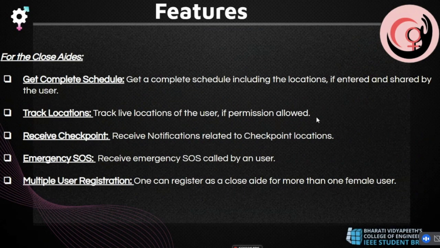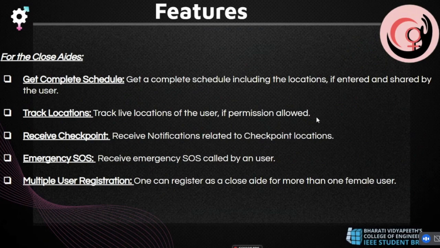Now, moving to the features of the close aides or the monitors, we have added getting the complete schedule of the user or their loved ones whom they are monitoring, like getting their location or whether they have reached a particular location at that particular time or not. We have added receiving a checkpoint notification, whether she reached her college on time or not.